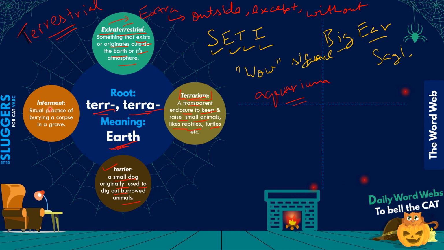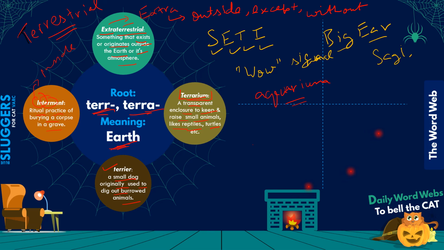interment. Okay, interment is basically just the ritual practice of burying a corpse in a grave, and you can see how it derives from the roots in and ter, right? So in means, well, inside. In this case simply stands for inside, and then ter, your second part, comes from terra, that means putting inside the earth, putting into the earth, right? So the ritual practice of burying a corpse in a grave is simply considered as interment, right?